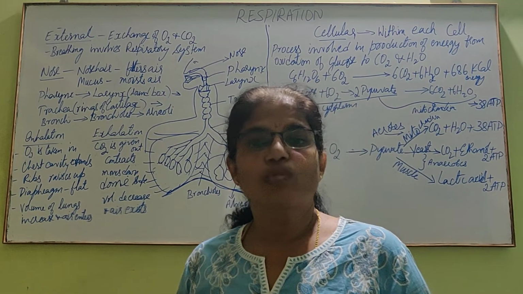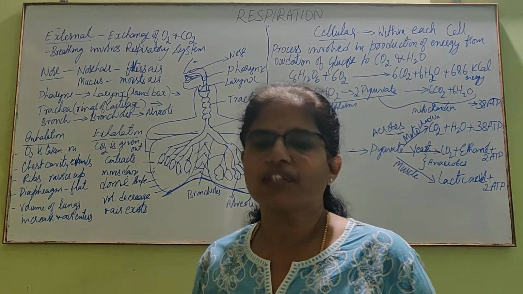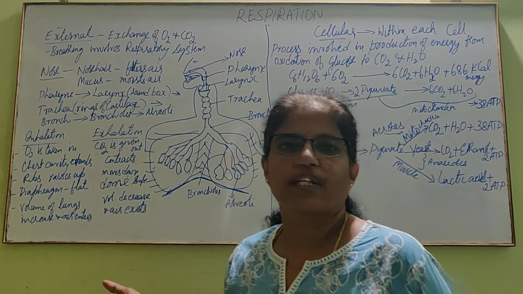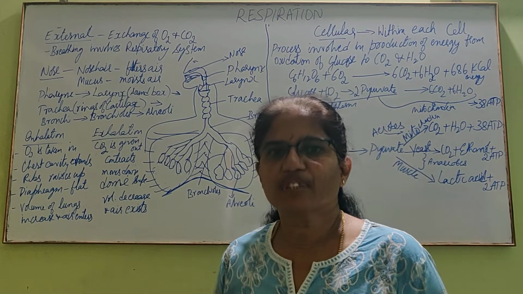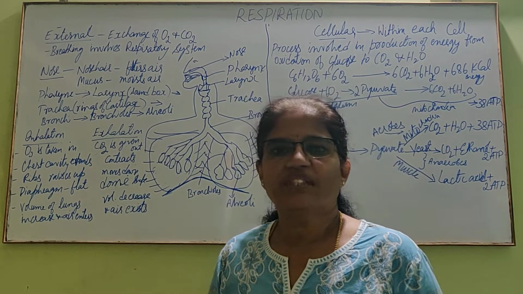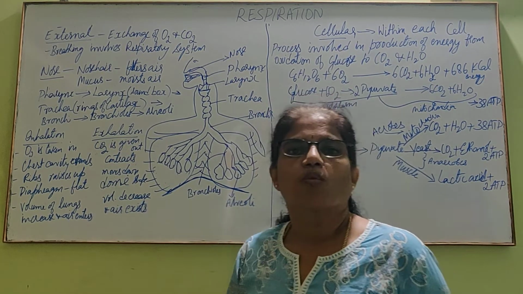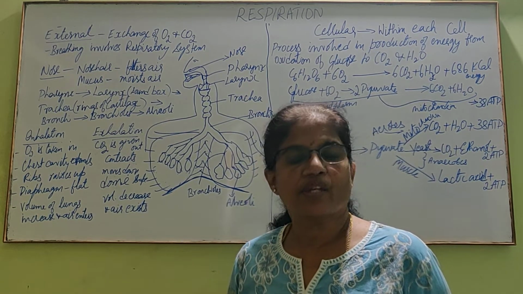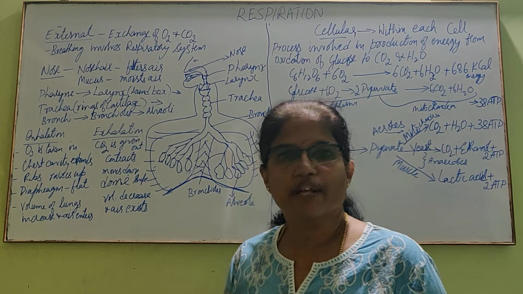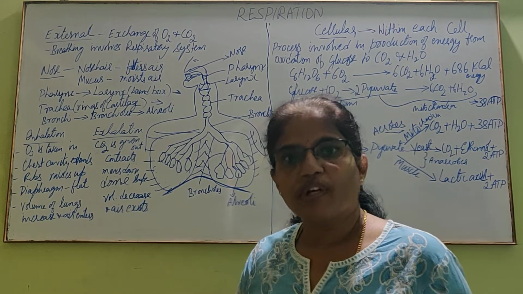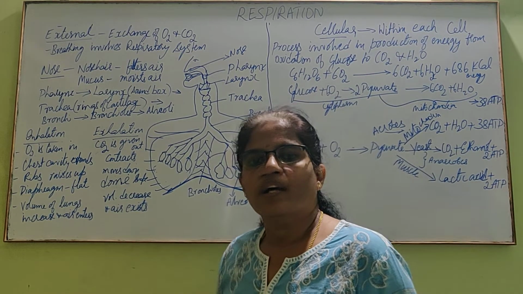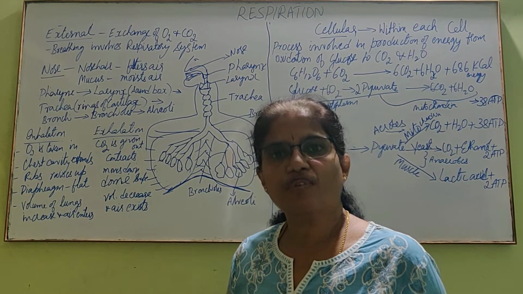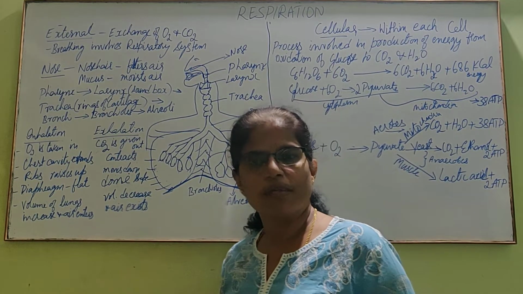Today we'll go to the second part of the life process, that is respiration. Before going to the second class directly, shall we brush up the first class? In the first class, we have studied what are living organisms, what are the characteristics of living organisms, how living organisms are organized based on the fundamental units of life, and classification of living organisms based on the number of cells, that is unicellular and multicellular.